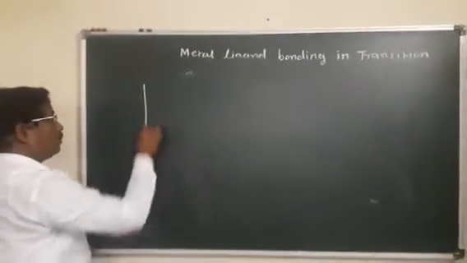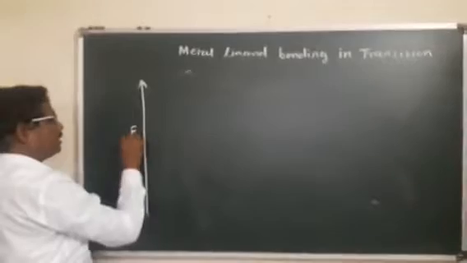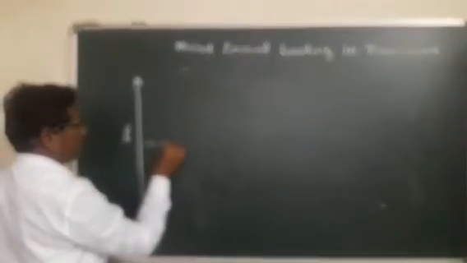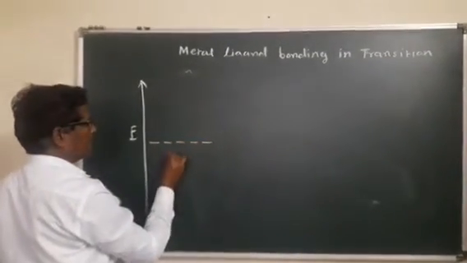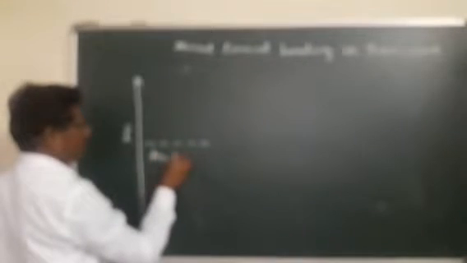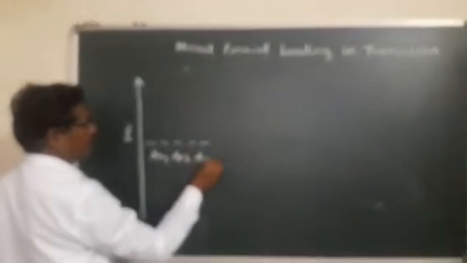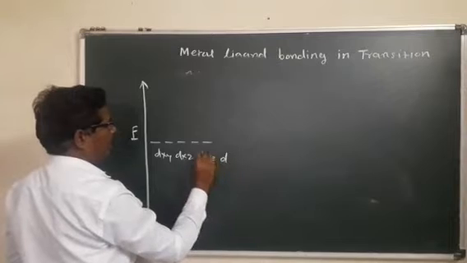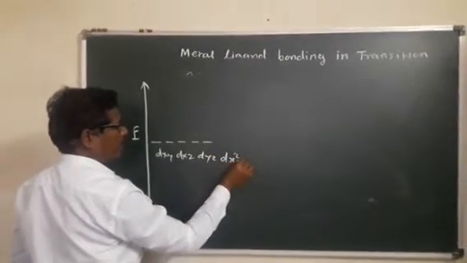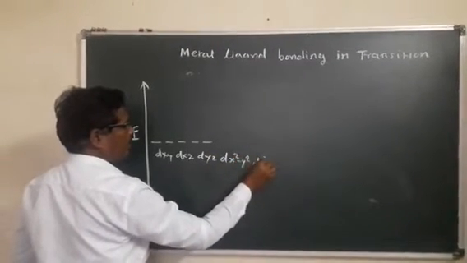The energy of the d orbitals is represented as E, and the 5 d orbitals are known as dxy, dxz, dyz, dx square minus y square, and dz square orbitals.